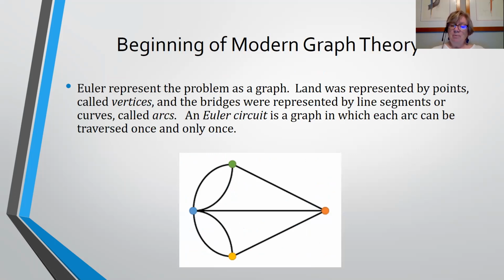So he represented the problem as a graph, and the 4 points represent the land. The arcs or the line segments represent the bridges. And he used the terms vertices and arcs. An Euler circuit is one of these graphs in which each arc can be traversed once and only once. And so if you study graph theory, you're going to learn about Euler circuits, Euler paths, all kinds of different things related to this. So I hope you get a chance to take it. That's a really interesting class and would be very useful for some of you who are computer science majors.